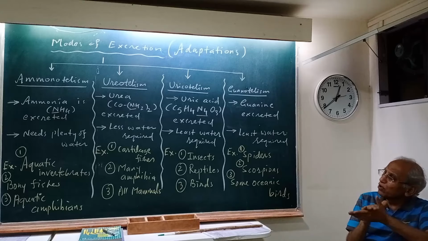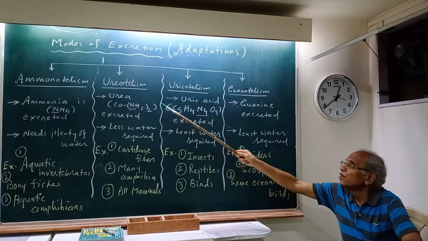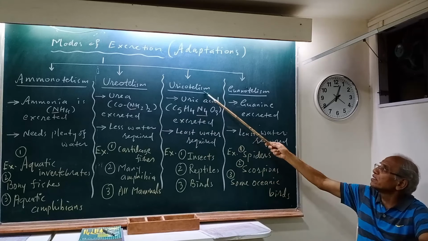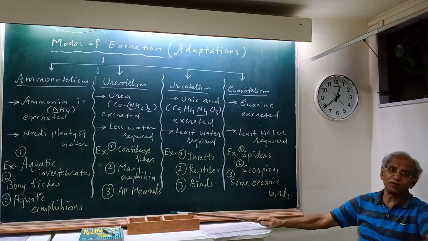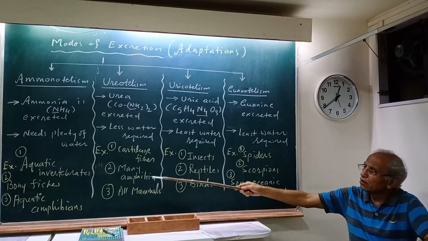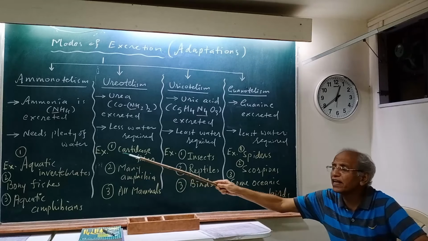Once again, in ammonotelism, ammonia is excreted. In ureotelism, animals excrete urea. In uricotelism, animals excrete uric acid. Who are the animals that are ammonotelic? Carefully record the list. Aquatic invertebrates.